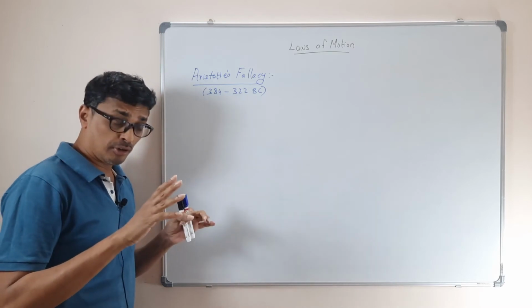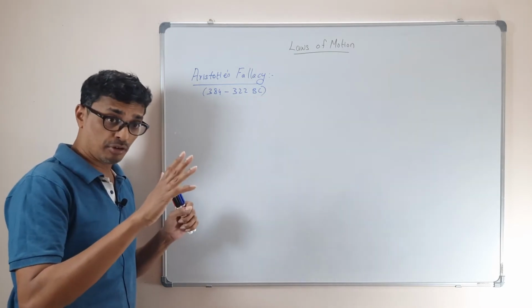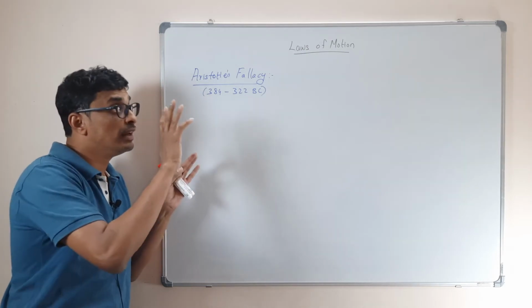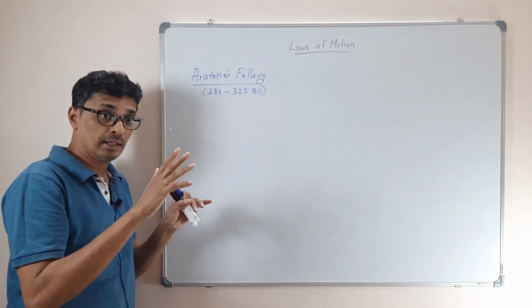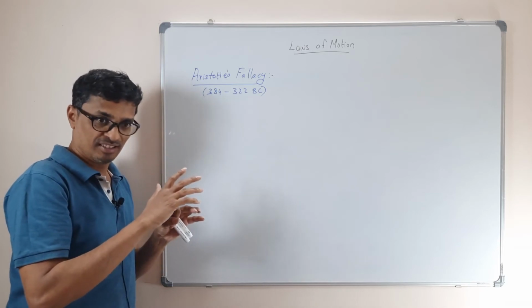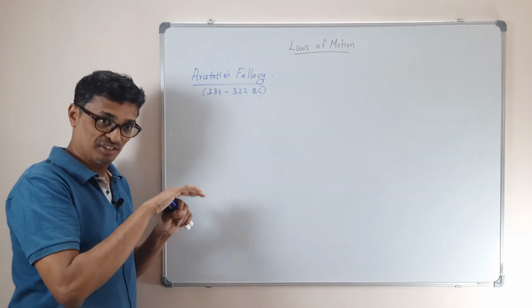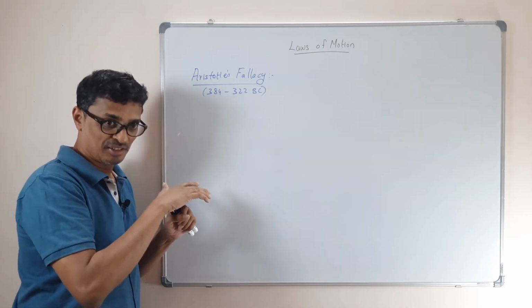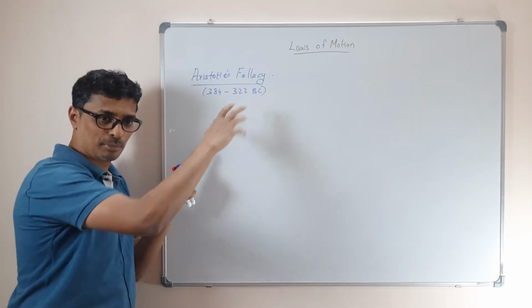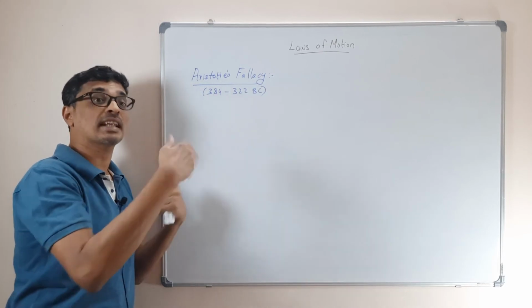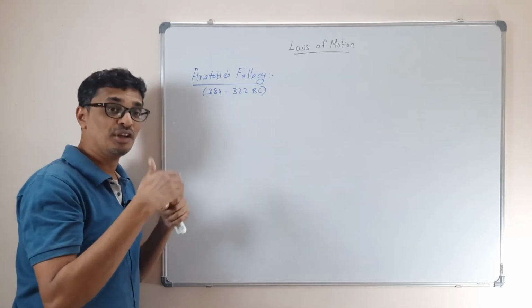So what we did till now, we found out the types of motion we saw before. Now in the laws of motion, what you are going to deal with is the dynamics. The equations of motion give you the kinematics. So what you are going to see is the dynamics. For dynamics, we saw the different types of acceleration, how the motion changes. Now for that acceleration to happen, you need to have a force.